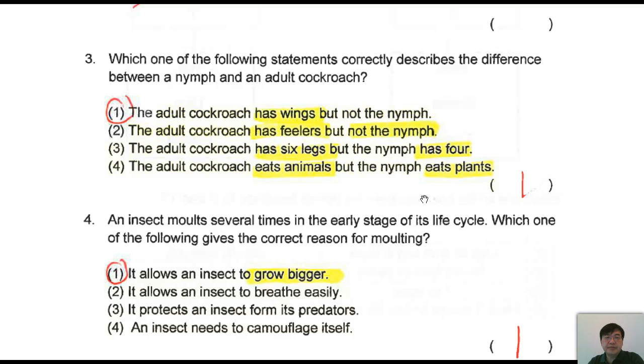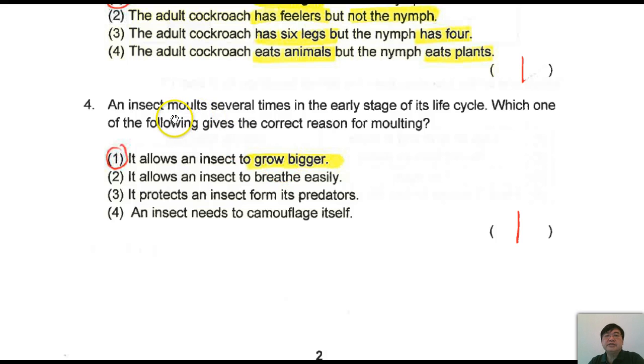Right, next. Which of the following statements correctly describes the difference between the nymph and the adult cockroach? Now this one, I highlighted all this. They are comparing wings: one of them has wings and the other does not. Comparing feelers, legs: it says this has 6 and the other has 4. This is totally not correct, right? And one of them changes their diet: the adult eats animals and the other eats plants. Okay, the answer is 1, which is what you have seen and learned and noticed. The rest are not true.